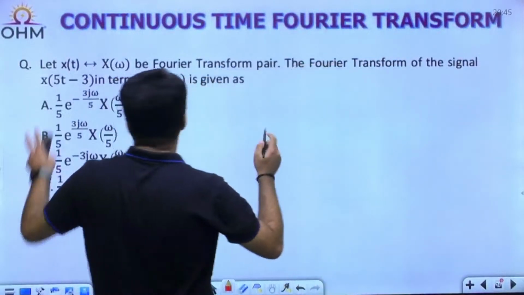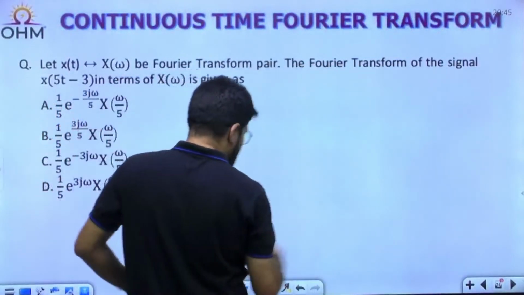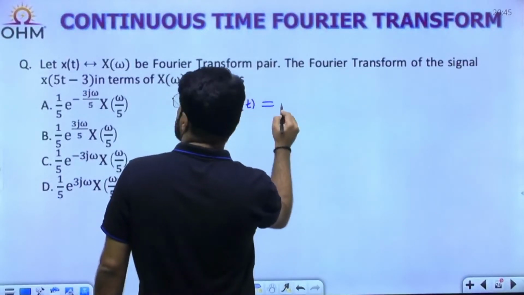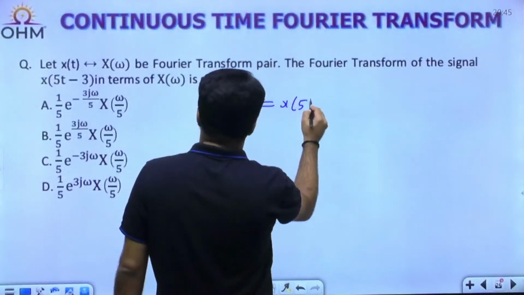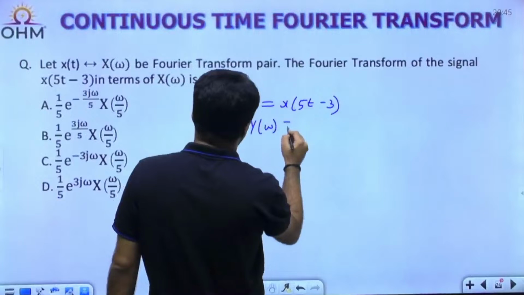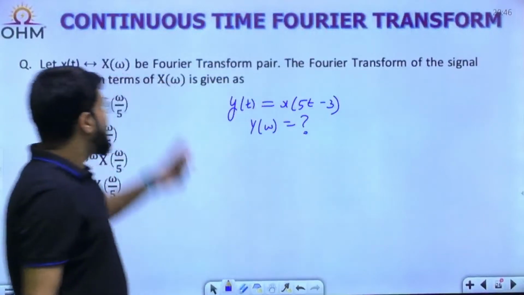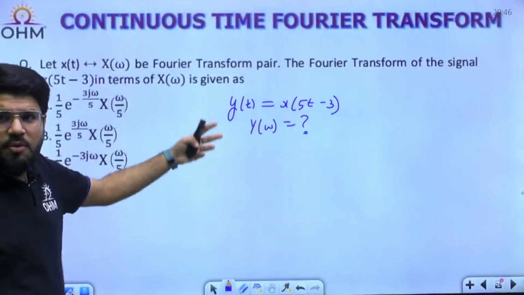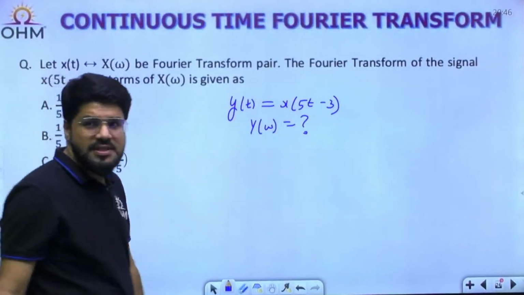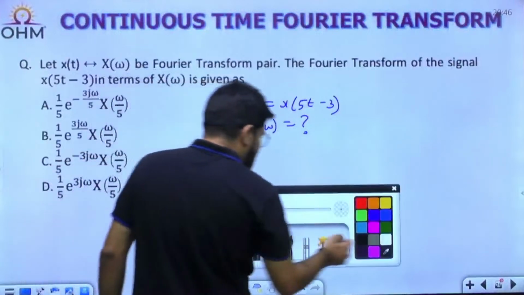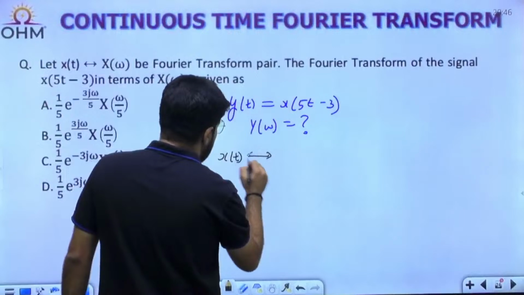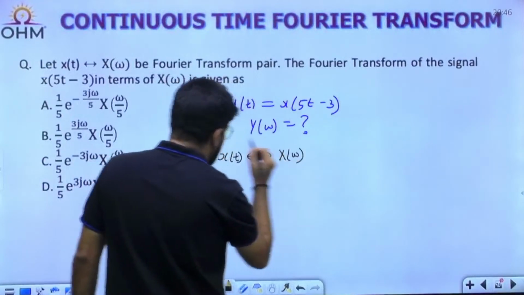So let there be this signal, let me call it y(t), which is x(5t minus 3). The question is, what is the Fourier transform of y(t), that is Y omega, where x(t) has Fourier transform X omega? It is based on the general property, with no signal and no Fourier transform given. Sai Vikas says answer A. Answers have started coming up. So we start with x(t), and this signal has the Fourier transform X omega.